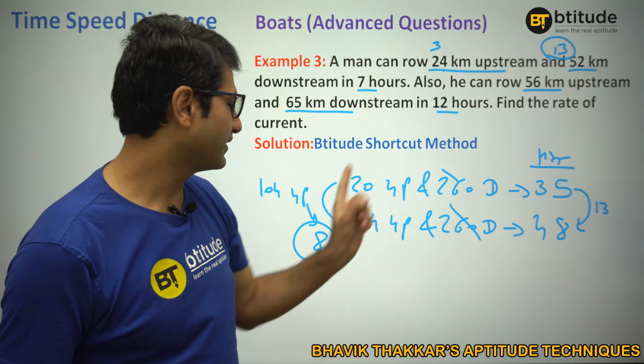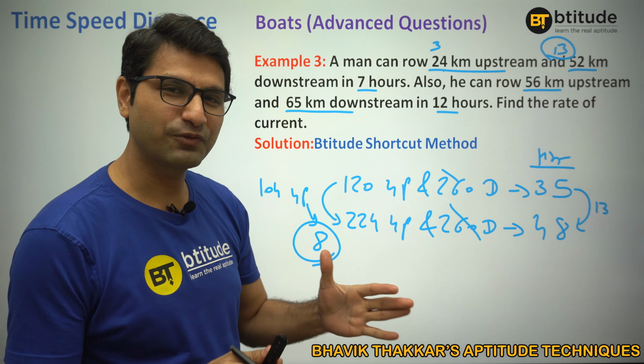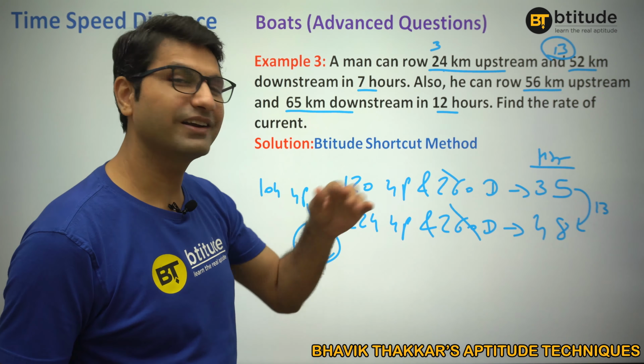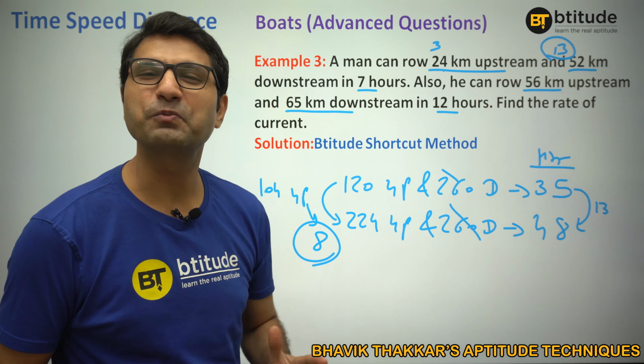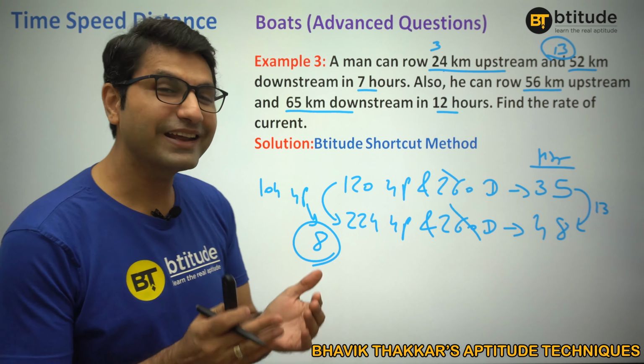So 13 minus 8 is 5. So 5 is the difference, but rate of current is half of the difference, as we know, right? We know our fundamentals well. So 13 minus 8, 5. 5 divided by 2 is 2.5, right? So that's the thing. That is how you think.